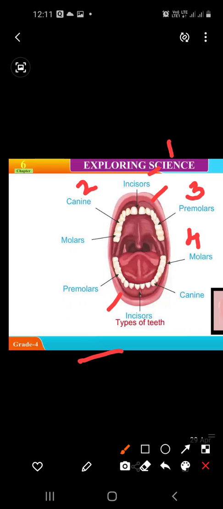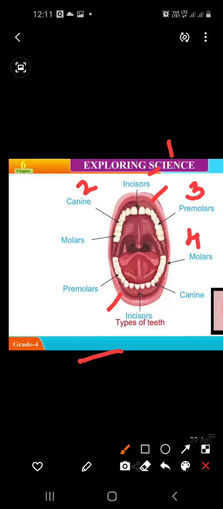Incisors: here four incisors are in the upper jaw and four in the lower jaw. Beside the incisors you can see canines, and beside the canines you can see premolars, two premolars on each side in the upper and lower jaws, and after that the last one is molars.